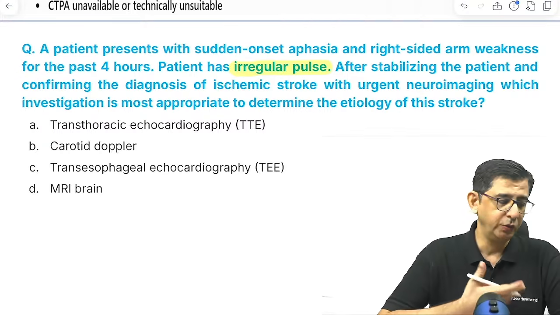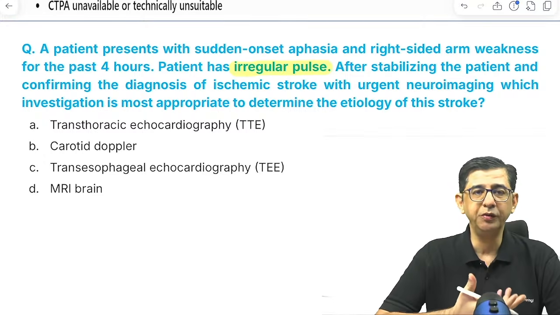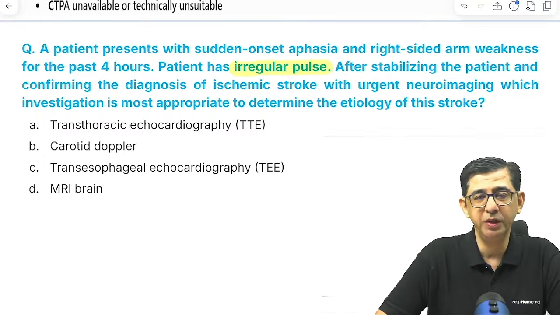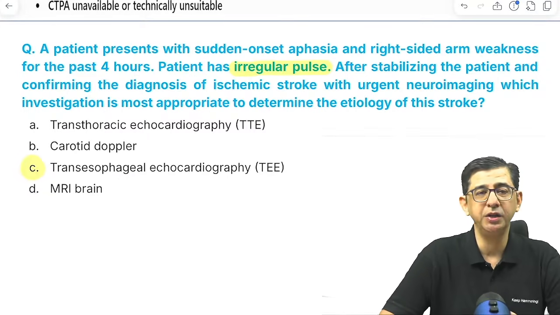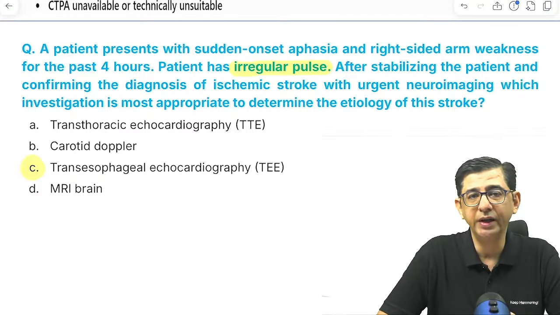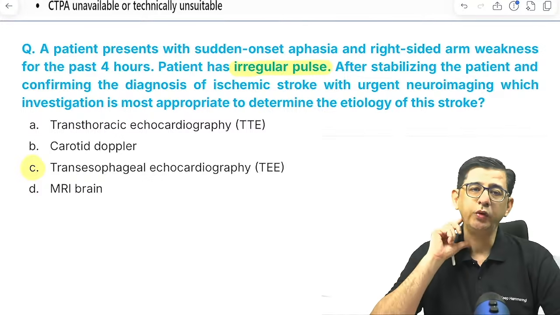So basically the question is talking about cardioembolism. And when I talk about cardioembolism, atrial fibrillation, I can document that on the basis of ECG, and then I can also do a transesophageal echocardiography for this patient. At this moment, I would also like to state that if this irregular pulse was not mentioned, then the answer can be carotid Doppler also.